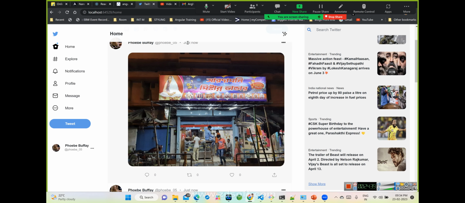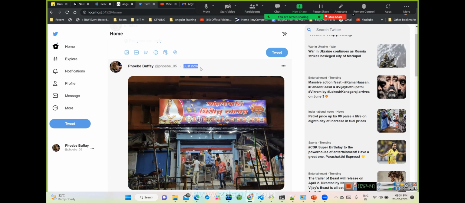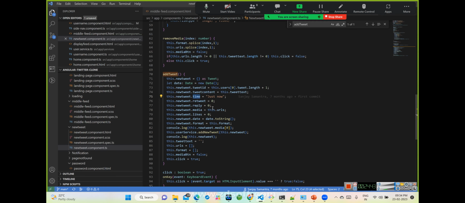See, this just now was coming, right? Once I printed something, we manually constructed a new tweet at the end of the day. And what it is doing, it's adding it in the user service dot add tweet. Why do we need to do that?